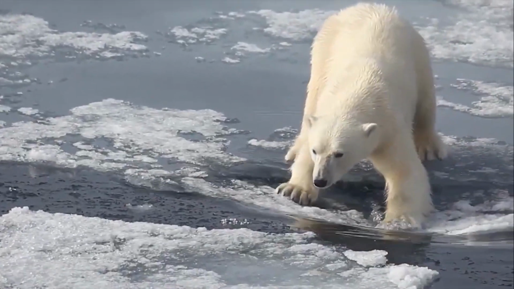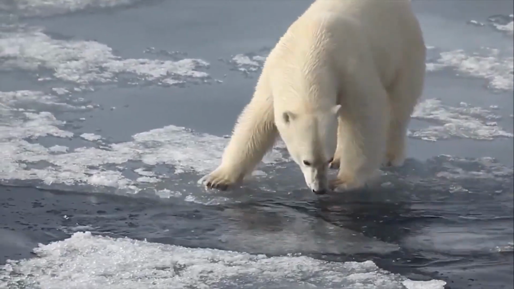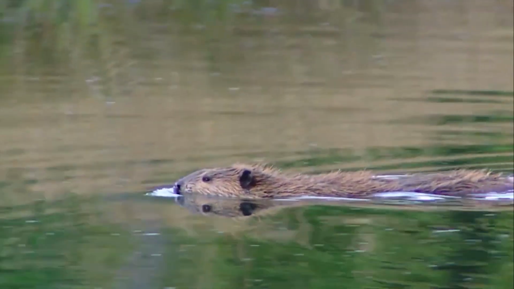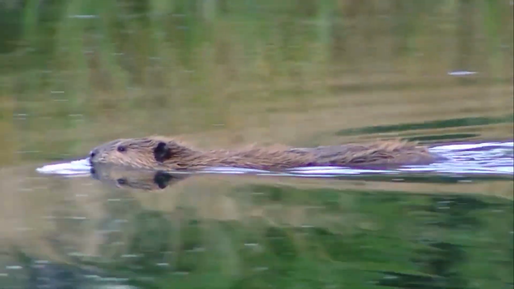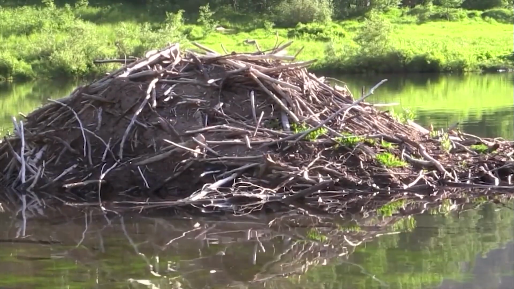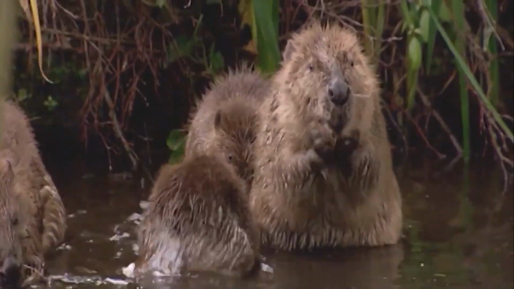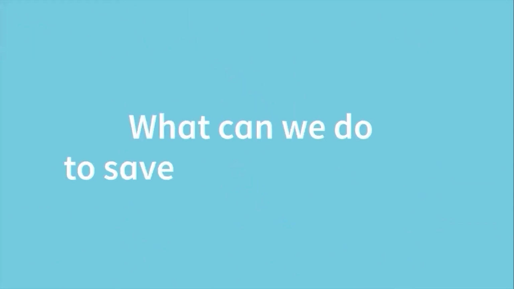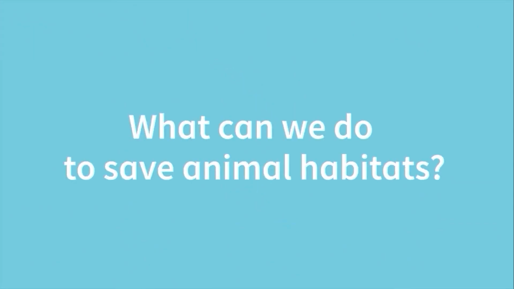The ice is disappearing, and it's hard for the bears to find food. All animals want the same thing: a safe, clean home with food, where they can live and have a family, just like us. What can we do to save animal habitats?